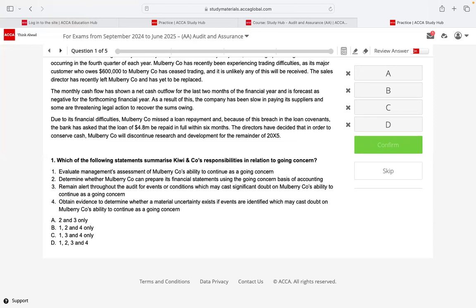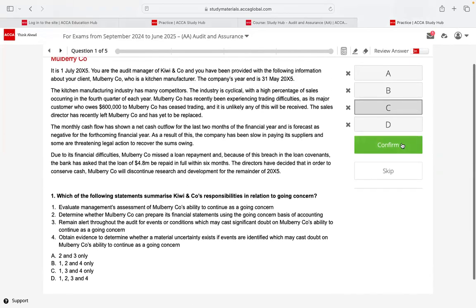See, 1, 3, and 4. Number 2 is not auditor's responsibility. That's what you are saying. I'm looking at your answer, number C. That one is management's responsibility: determine whether Mulberry Co can prepare its financial statements using the going concern basis of accounting. Okay. So whether they can prepare the accounts using going concern or not. Okay. So that's what you are saying. Let's see. So that's the first one.